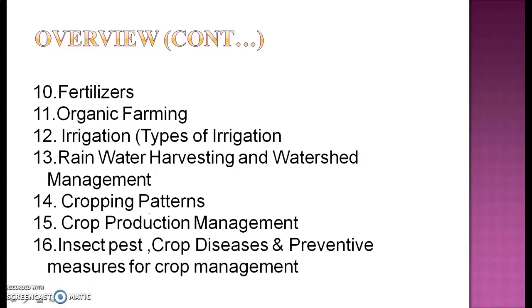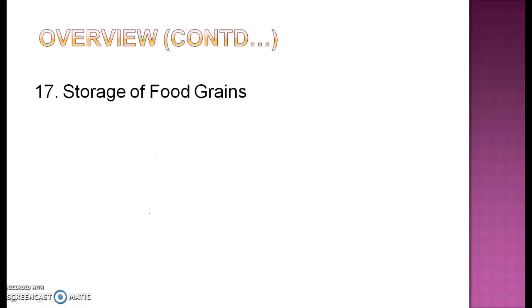Insect pests, crop diseases, and preventive measures for crop production and crop management. In this we are going to study the different things that are going to be used, like your weeds, what are the different insect pests which are going to destroy your crop, and your weedicides, miticides, rodenticides, fungicides, and all of the stuff we're going to study in this very particular video. Next we are having storage for food grains.